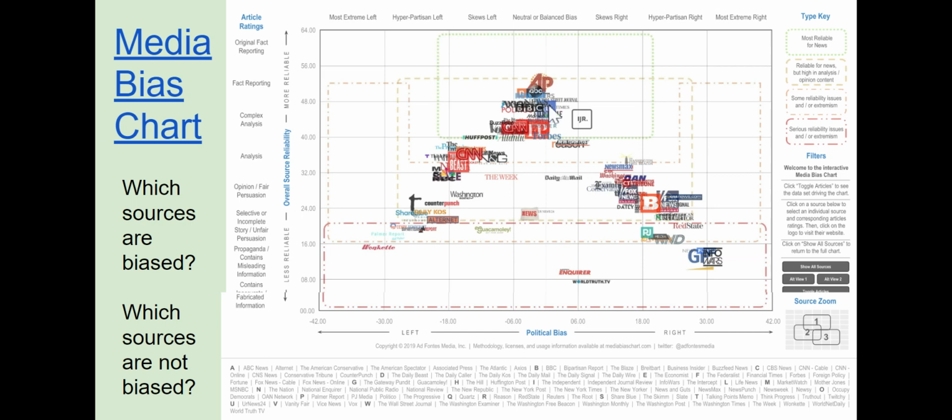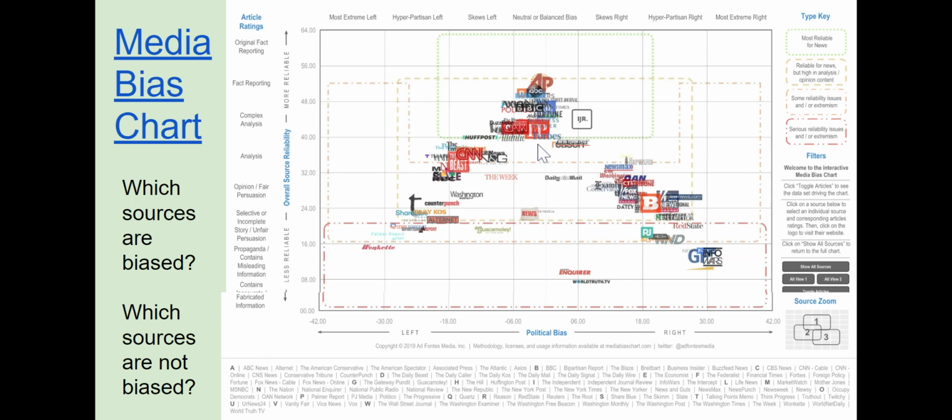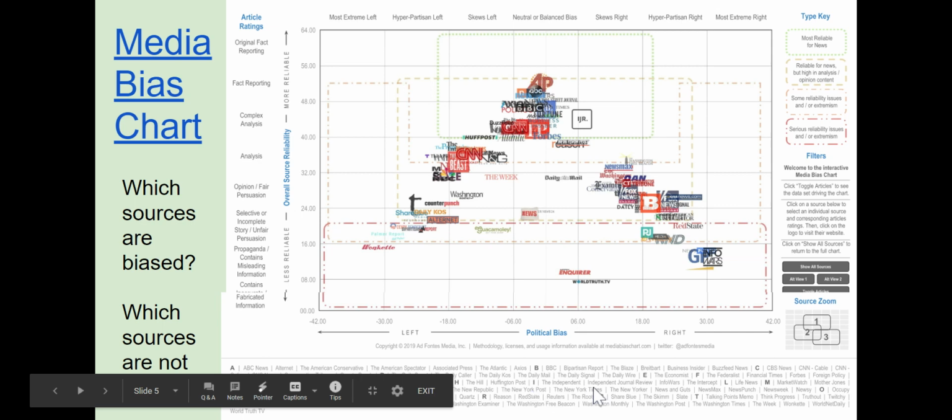Media bias chart, this is what it looks like. Ms. Buckler and I have worked to find unbiased sources for you that come from right here in this category. So they are reliable sources that have fact reporting and complex analysis, and their political bias. Our goal is to have it right at this zero line, at this non-existent political bias line. If you have any questions, if you want to look a little bit more into it, check out the Media Bias Interactive link below or to the left. And it's a lot of fun. You can click on the different news people, the names, and it shows you exactly where they fall on the chart and why.